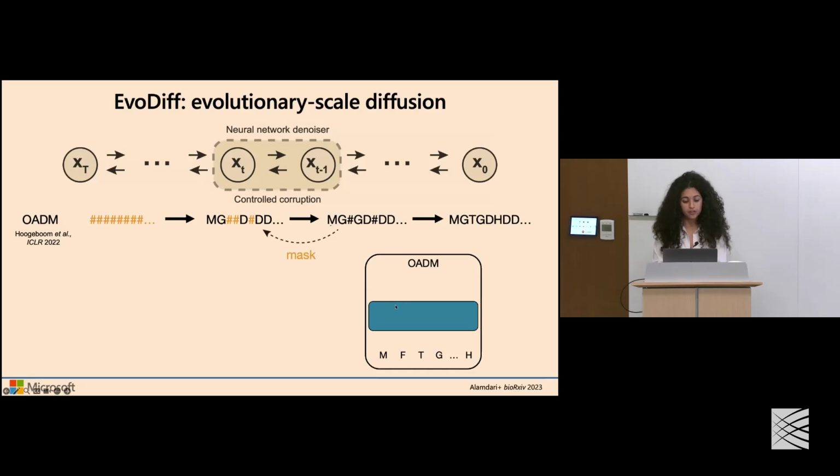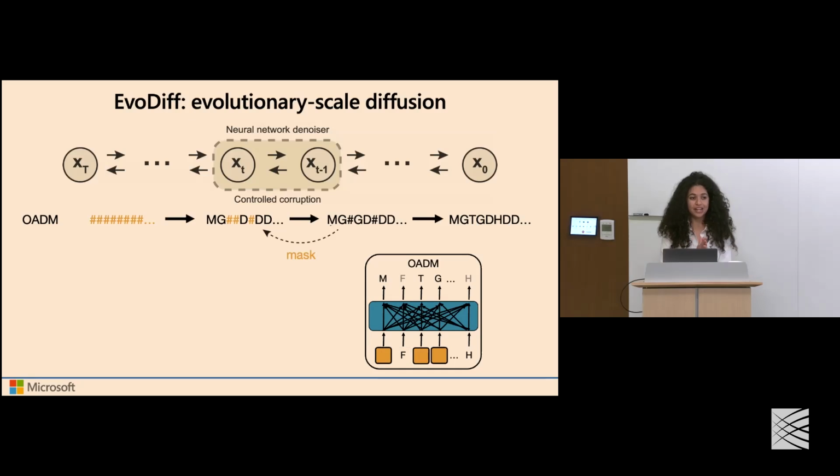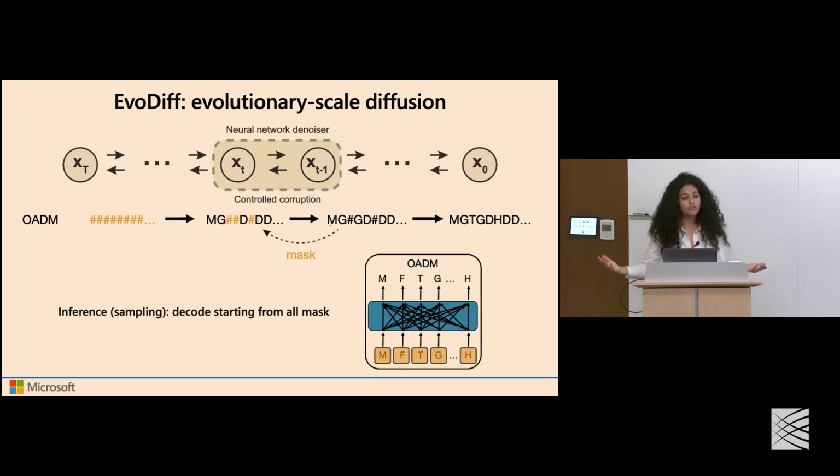And so to provide you a visual of how this works, you can think about it this way: we start with an amino acid sequence, we select randomly, in a completely order agnostic fashion, an individual residue to mask, we do this stepwise, and the network is learning to predict the identities of those amino acids at those mask positions. Importantly, this masking can occur in any arbitrary order and is agnostic to the actual order of these mask tokens, such that at inference, when we want to sample new generations, we can start from a sequence of all mask tokens and decode stepwise starting from that position.